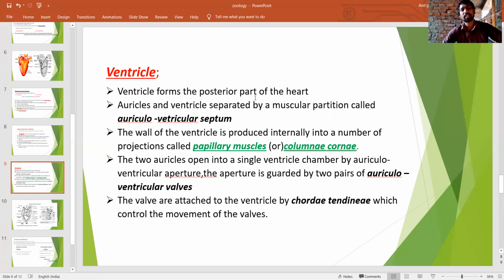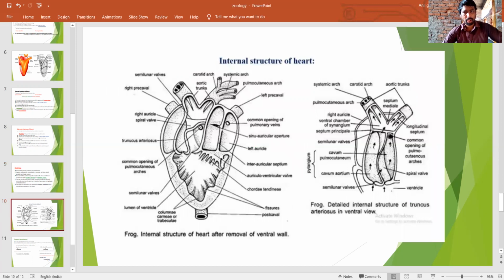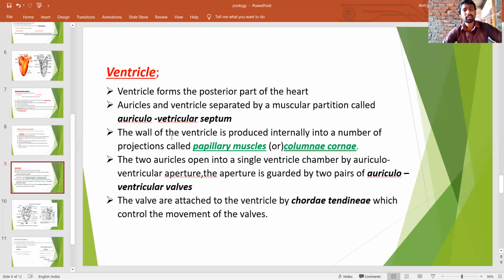The ventricle forms the posterior part of the heart. Both auricles open into the ventricle. Sorry, the auricles are separated from the ventricle. The left auricle and right auricle are separated from the ventricle through the auriculoventricular septum.